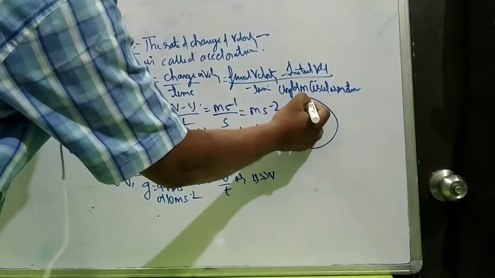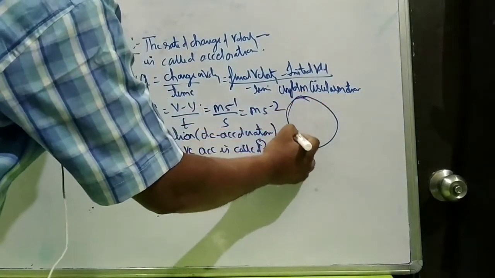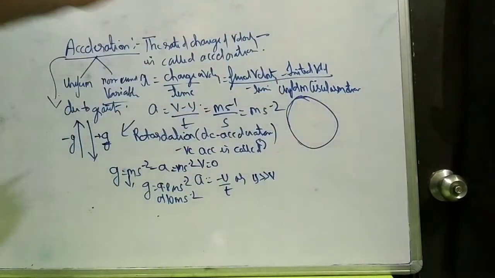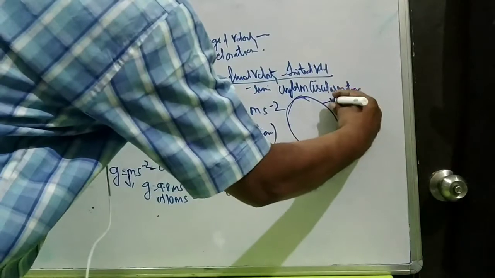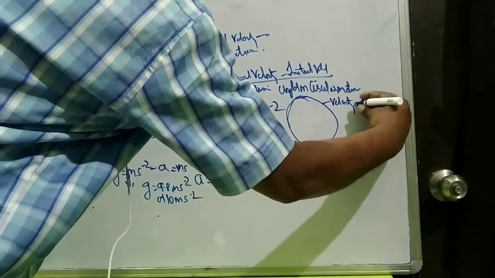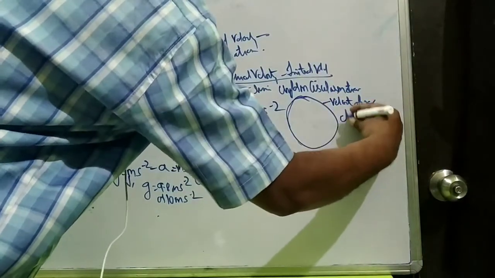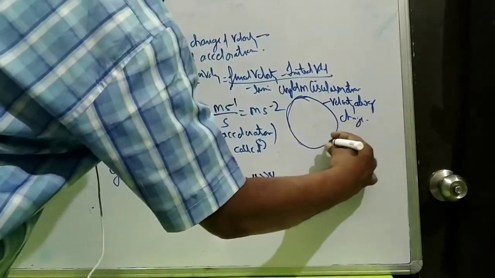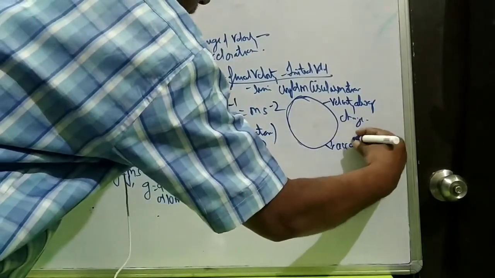Now when the body is moving, it will have a variable velocity. The velocity will keep on changing, which means it will have an acceleration. When the body is moving in a circular path, its velocity always changes, so it is producing an acceleration.